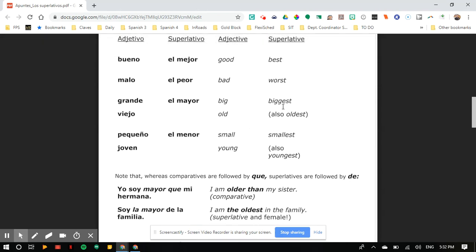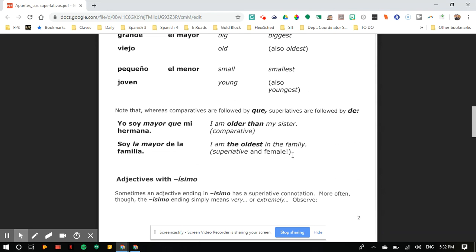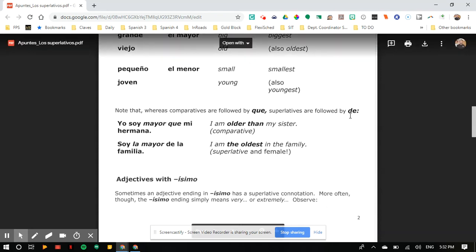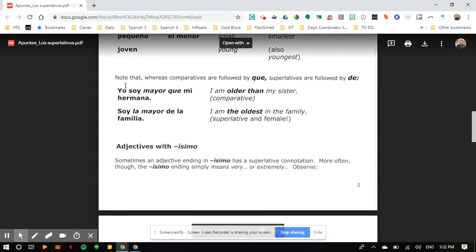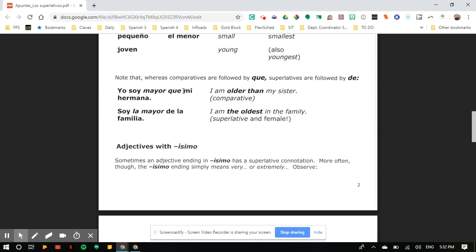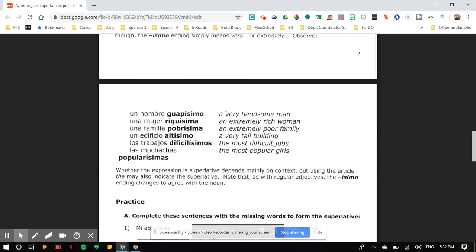So, mayor, biggest or oldest. Menor, smallest or youngest. Notice, this is important: when we had comparatives before we had que, but superlatives are with de, as I previously said. Yo soy mayor que mi hermana. That's fine. I am bigger than her or older than her. But if you said, I am the oldest in the family, it'd be soy la mayor de la familia. You must have that piece with the de.